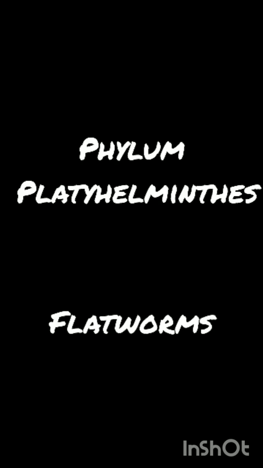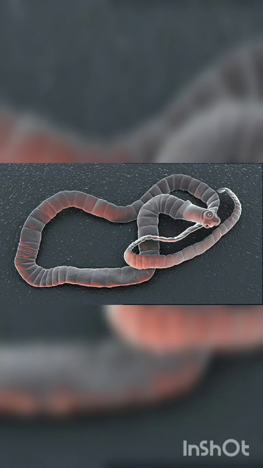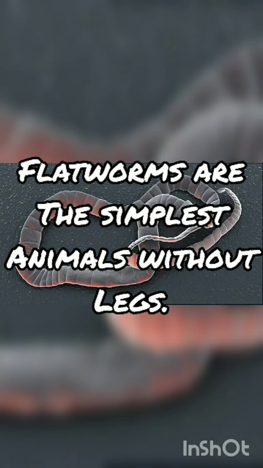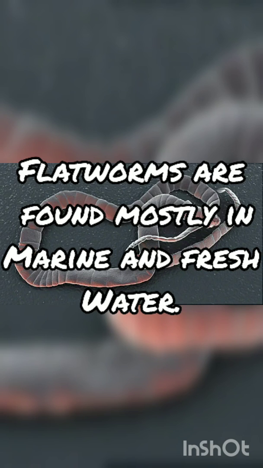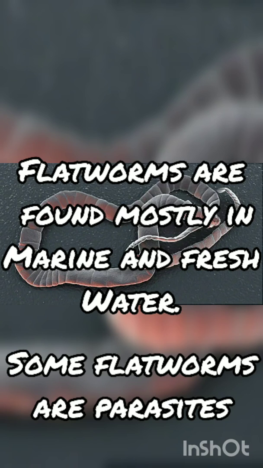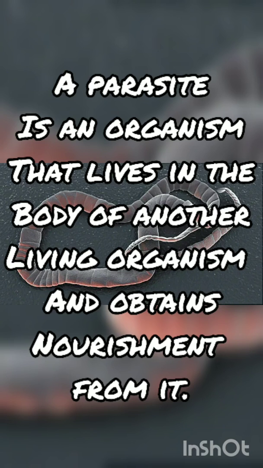Next phylum is phylum Platyhelminthes. They are commonly known as flatworms. Flatworms are the simplest animals. They do not have any legs. They are mostly marine or freshwater animals, but a few live as parasites. I've already explained what is a parasite. A parasite is an organism that lives in the body of another living organism and obtains nourishment from them.